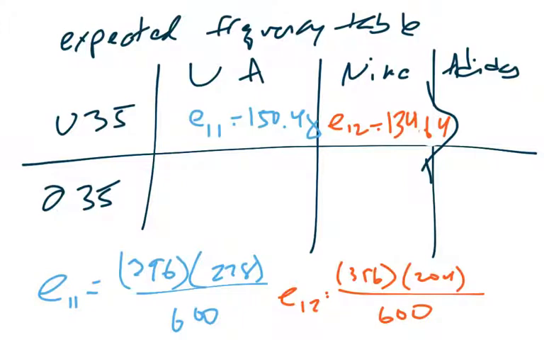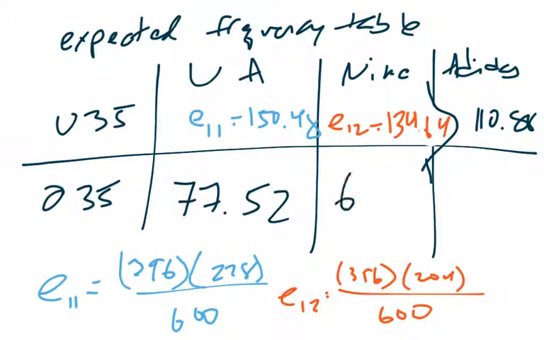If you continue that pattern all the way down, for the next value for Adidas we get 110.88. The next value would be 77.52. So now we're into the second row, first column. This would be 69.36 and 57.12.